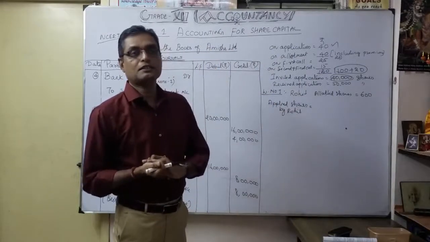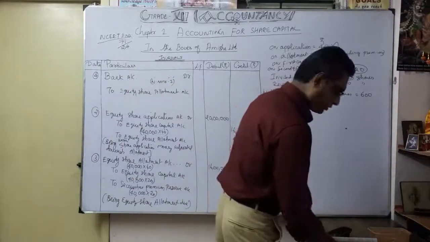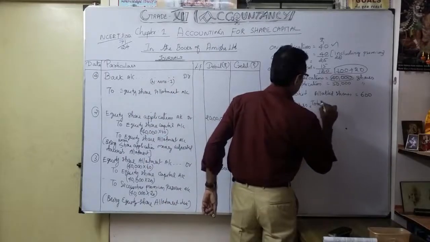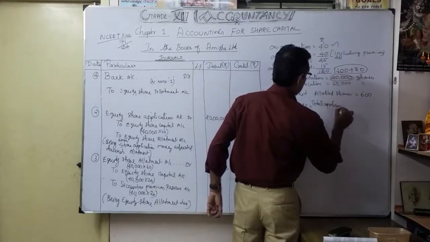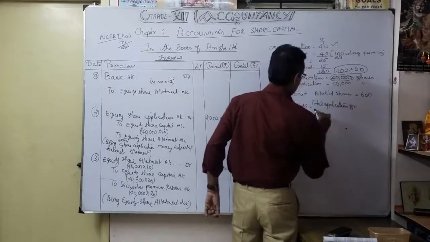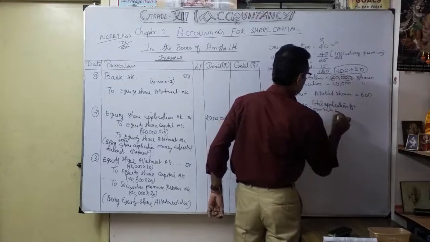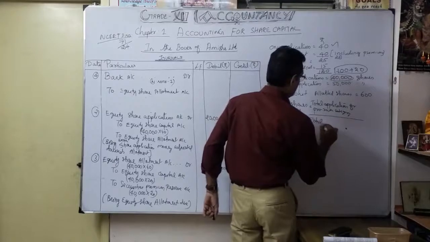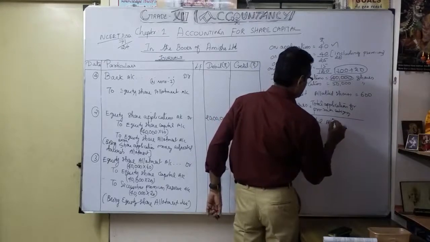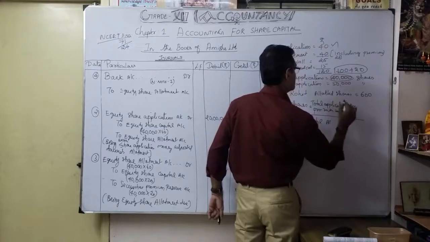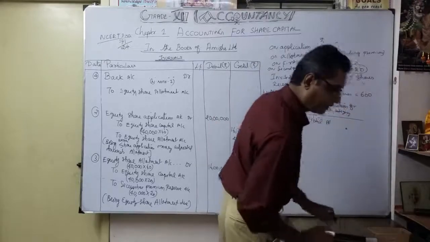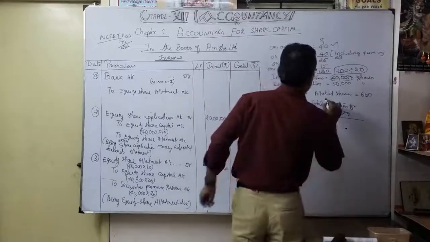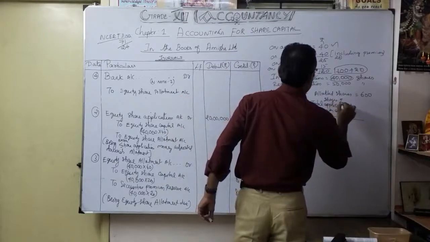Total application under the pro rata category, isn't it? Total share application for the pro rata category divided by total allotment, total application shares.